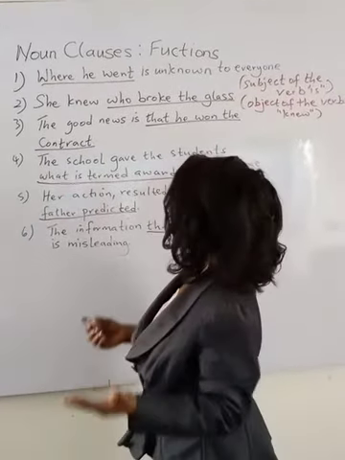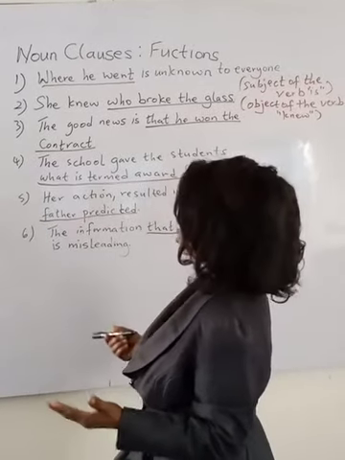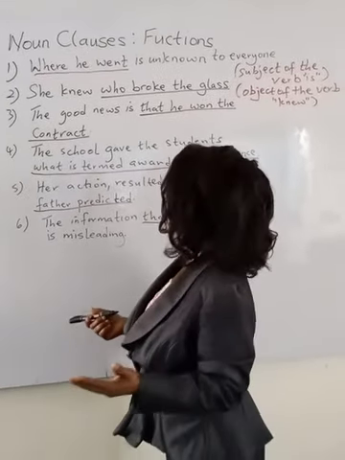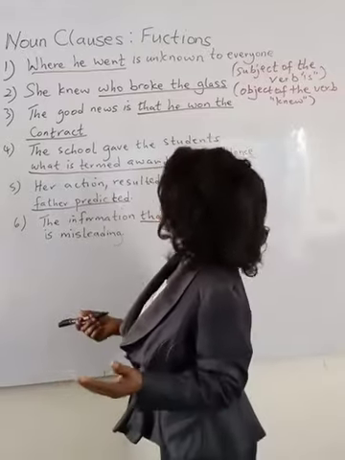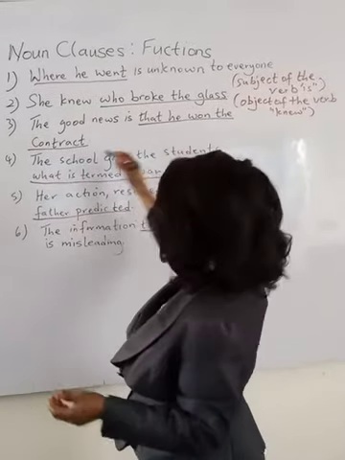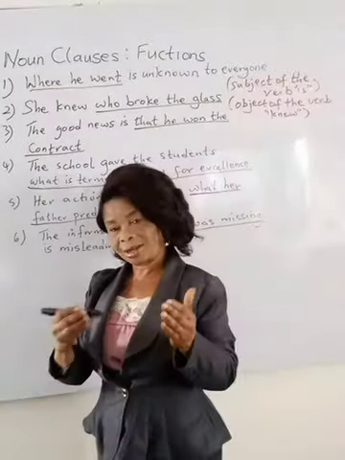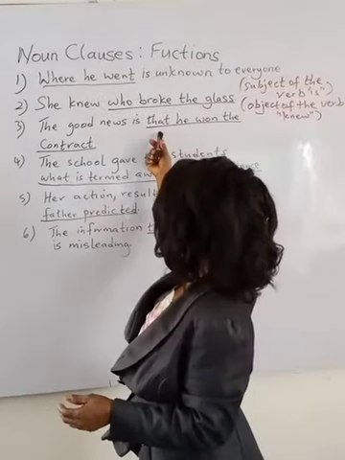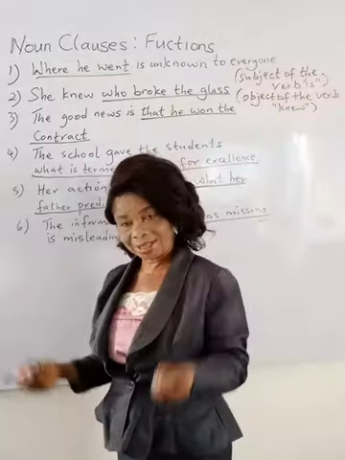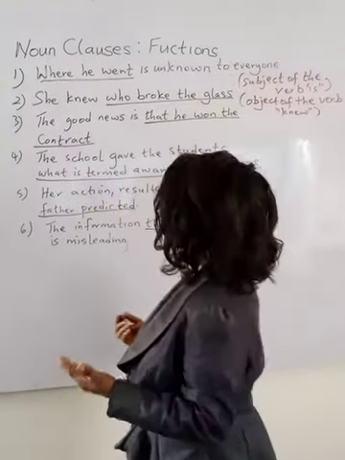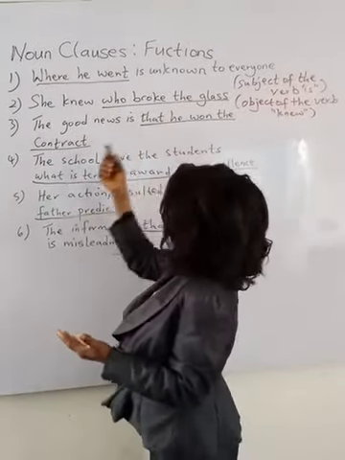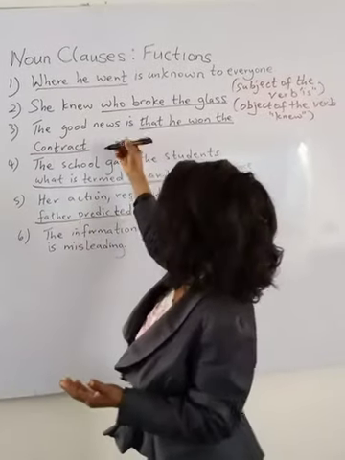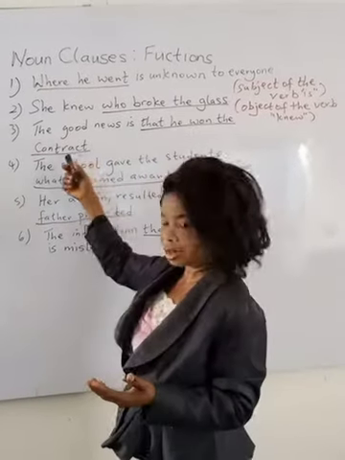Number 3, the good news is that he won the contract. Now, that he won the contract is the noun clause, a dependent clause, and we can see it is introduced by what? A subordinator that. Now, what is the function of this noun clause? What is the good news? That he won the contract.